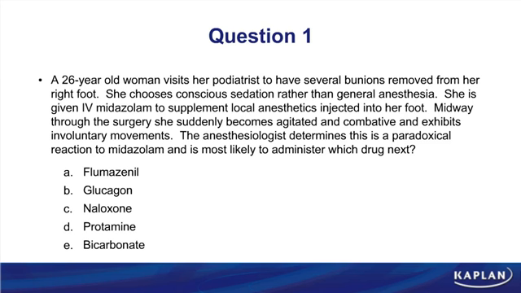So here we have a 26-year-old woman. She visits her podiatrist to have several bunions removed from her right foot. She chooses conscious sedation rather than general anesthesia. She's given IV midazolam to go along with local anesthetics. Partway through the surgery, she becomes agitated and combative, exhibits involuntary movements. So we determine that she's having a paradoxical reaction to midazolam. We want to know what drug to administer next. Since midazolam is a benzodiazepine, we obviously would like to use a drug that's a benzodiazepine receptor blocker. What drug blocks BZ1 and BZ2 receptors? That would be choice A, flumazenil.